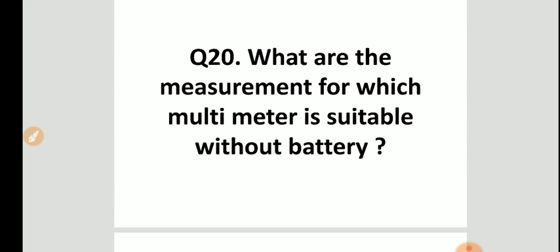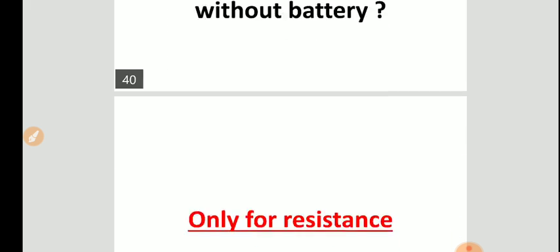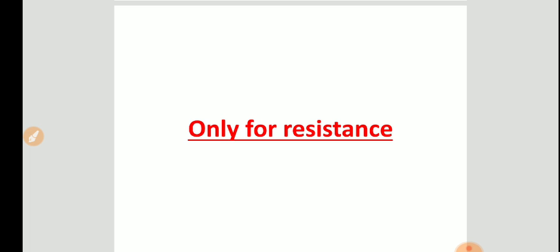What are the measurements for which a multimeter is suitable without battery? The answer is only for resistance.